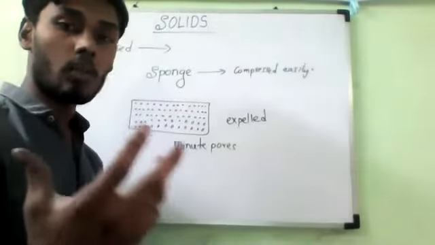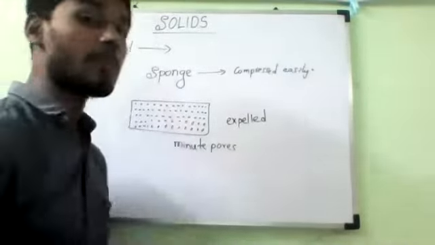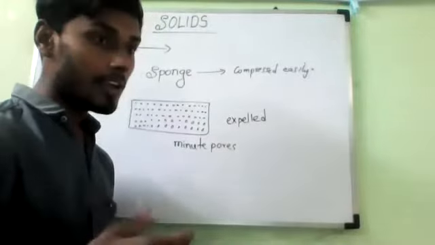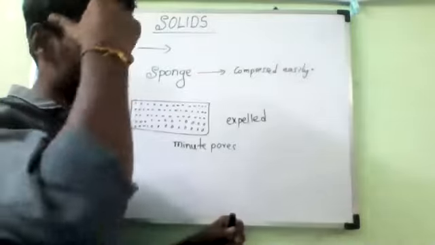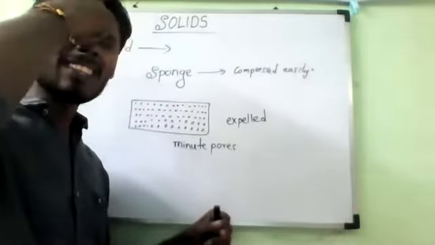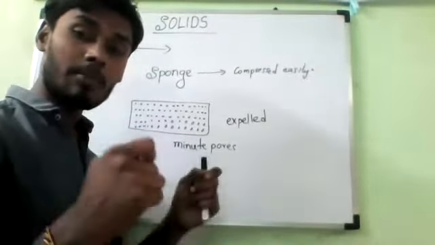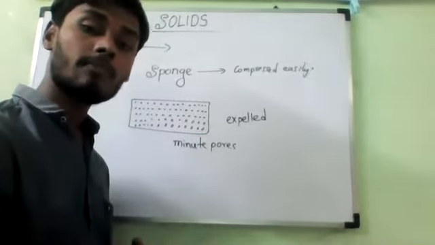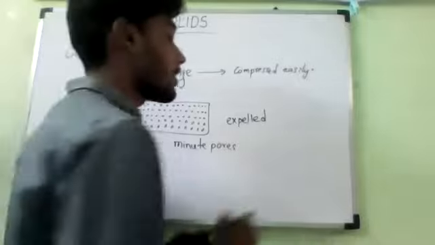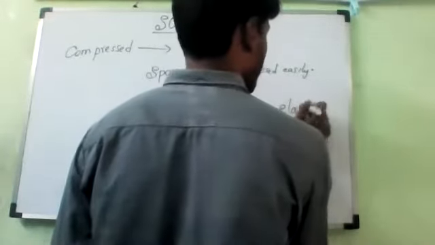So this is all. Do you understand why? We have studied the general properties of solids, but we have some exceptional cases. Suppose I stretch a rubber band. Your mind may think the shape of a solid is always fixed, but this rubber band is a solid only. Why is the shape changing? Because it is an elastic solid.